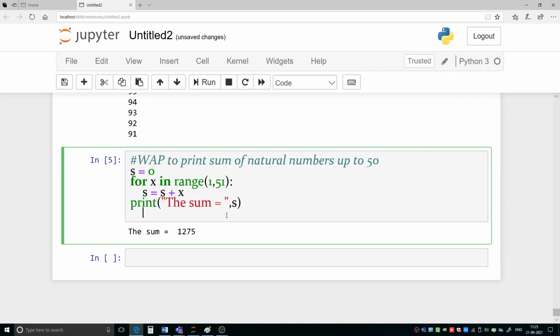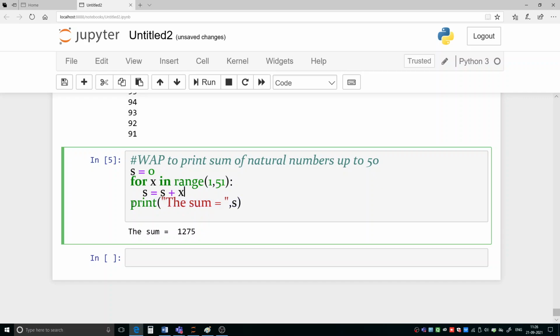So how many statements are there inside the loop? Only one statement, this one, because this action has to be repeated. That's why we are keeping it inside the loop. This we do not need to repeat again and again, because we have to calculate the value of s, and then finally we have to print the final value of s. So we are printing it one time. That's why we are not keeping it inside the loop.